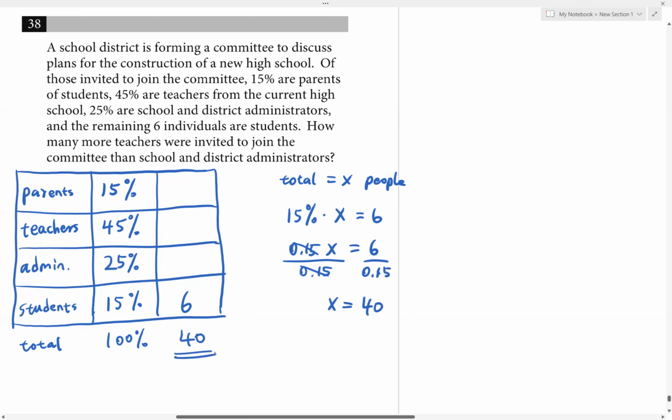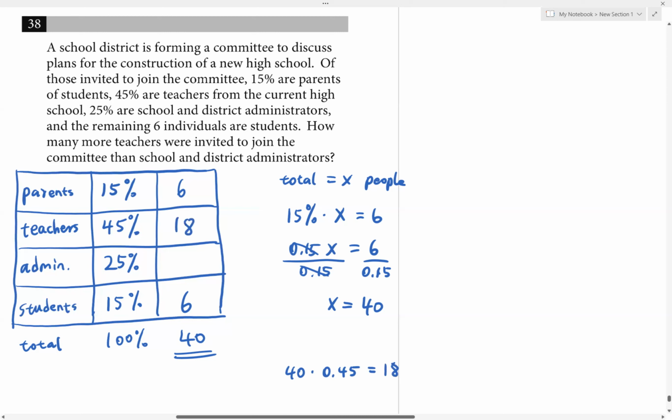Once we know the total, we can use the percentages to solve for the other groups. For parents, it's 15% of 40, so that would be 6 again. Teachers, 45% of 40, so we do 40 times 0.45, which is 18.